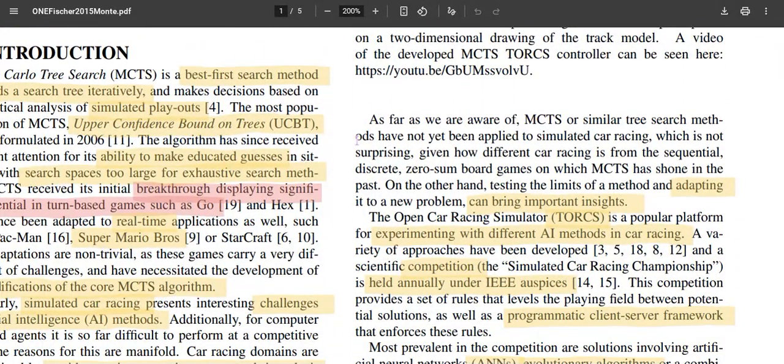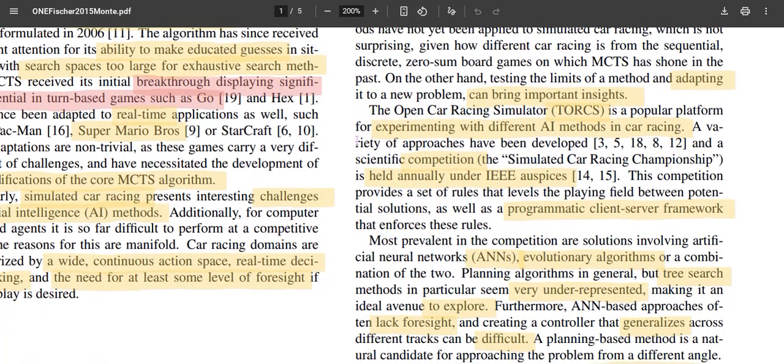The author says that, as far as they are aware, this is the first time MCTS has been applied to self-driving vehicles. Particularly, they have used a platform called TORCS, where different kinds of AI methods have been utilized to understand their methodology in car racing competitions, and this competition is held annually under IEEE auspices.